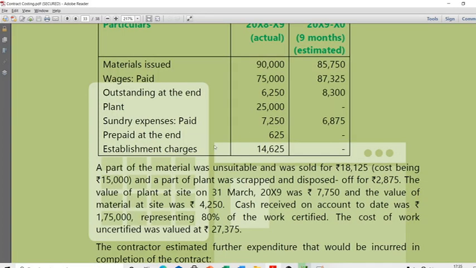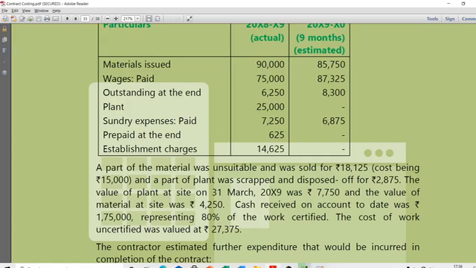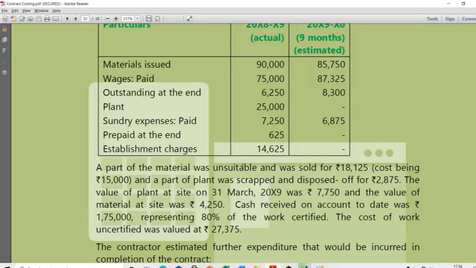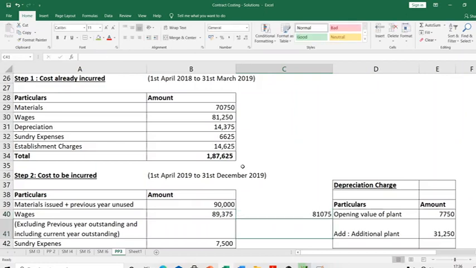How are wages calculated? See, what I have paid this year, in this period, 1st April 2019 to 31st December 2019, is 87,325. Now, this contains something that was unpaid last year. Last year, 6,250 was unpaid, right? That means this year I would have paid it, so that is not a part of this year's expense. So whatever was paid this year, I am subtracting from that what pertains to last year.